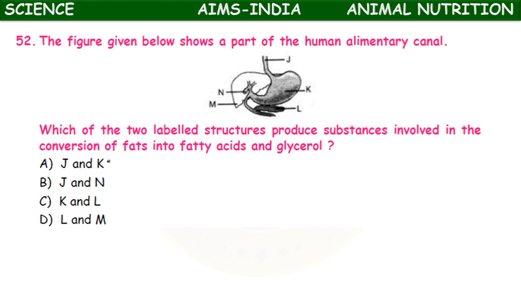Options: J and K, J and L, K and L, L and M. Okay, here lipase enzyme is present in the pancreatic juice. The gastric juice lipase helps in the digestion of fats into fatty acids.